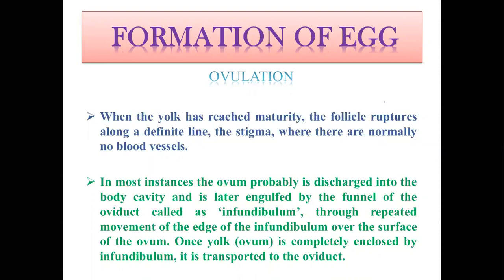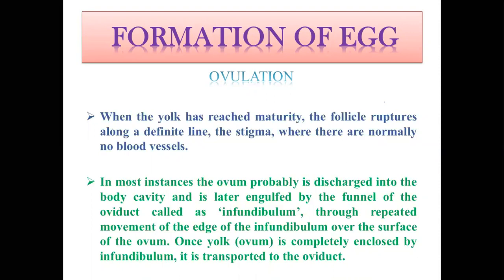In most instances, the ovum, or yolk, is probably discharged into the body cavity and later engulfed by the funnel of the oviduct called the infundibulum, through repeated movement of the edge of the infundibulum over the surface of the ovum. Once the yolk is completely enclosed by the infundibulum, it is transported into the oviduct.